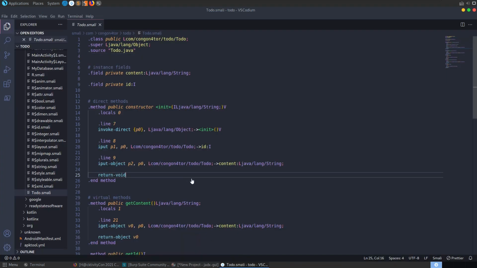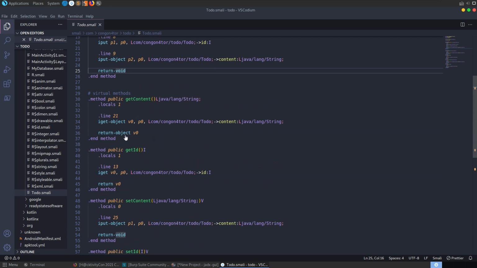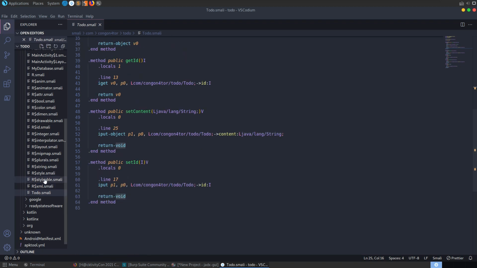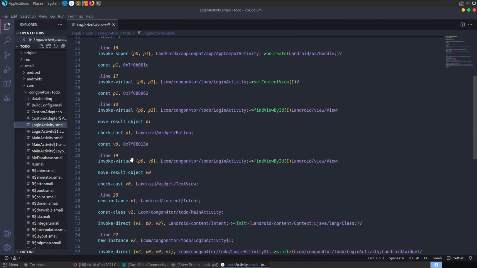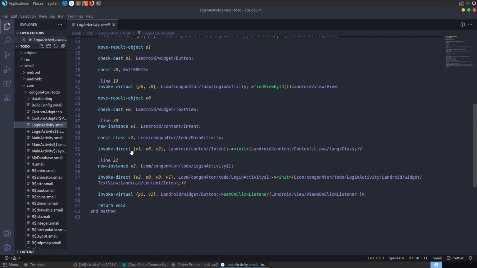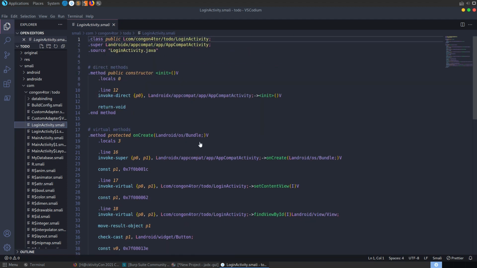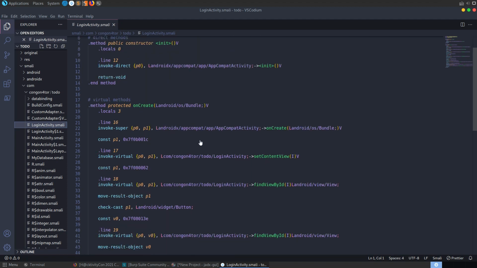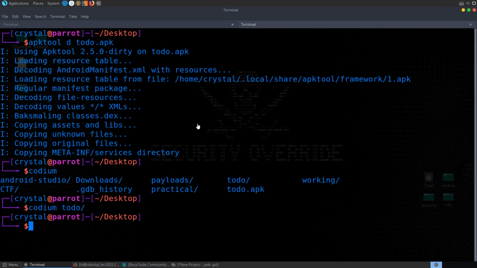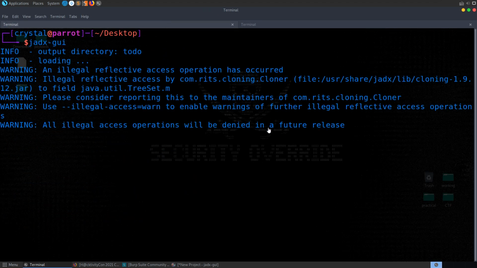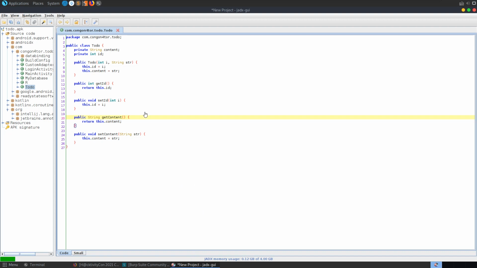So if we wanted to make some changes, for example, there might be a condition somewhere. I don't see any conditions there. Let me try and find one. So you might have a condition somewhere which is saying if equals or not equals, and it might just be a case of literally just changing it. So if you had a condition that says if password equals, and it's doing some password comparison, you could say if password not equals, and then basically any password but the correct password would work. And then you could go ahead and recompile this and then go and debug it or run it in Android Studio. But I just thought I'd show that quickly. It's not needed for this challenge anyway.